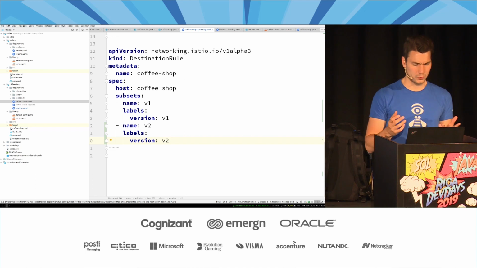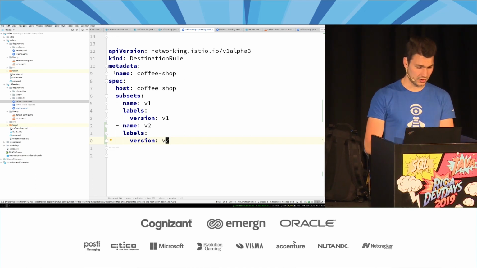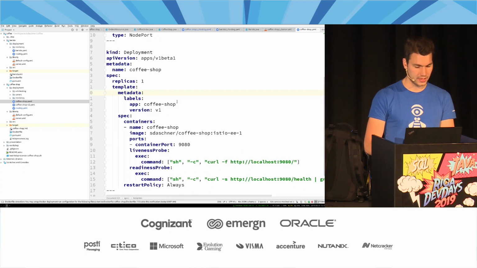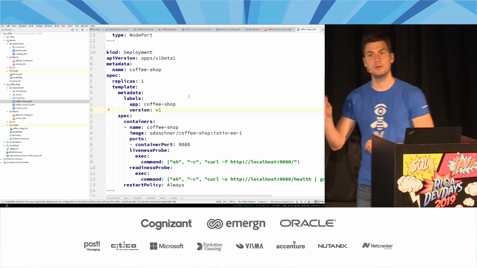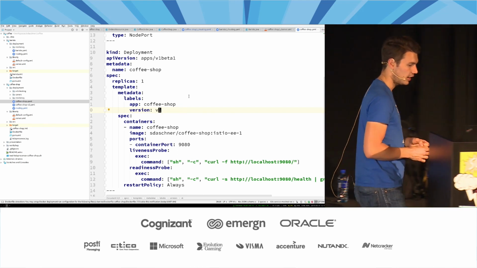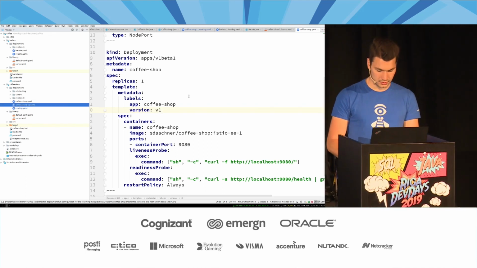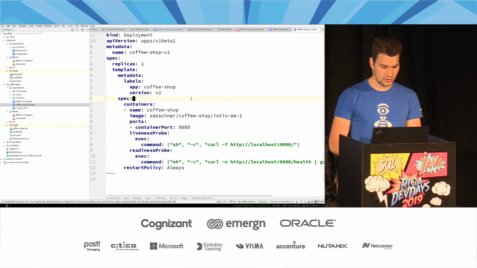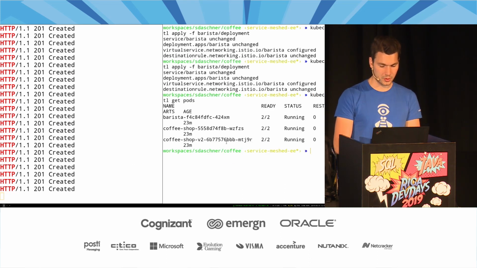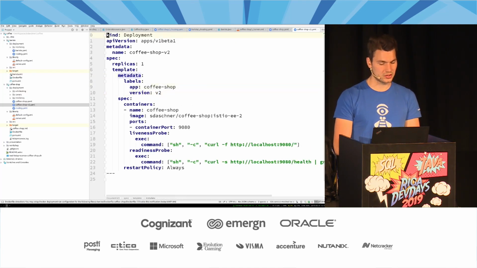Now, how does this work? Where does the v2 come from? Well, of course, I have the coffee shop deployment that I showed you before, and that uses Kubernetes labels. Label version v1, right? And accordingly, I also have another deployment with label version v2. You have already seen that. If I say kubectl get pods, then we have a pod that's been created from another deployment. And we can route to that as well.